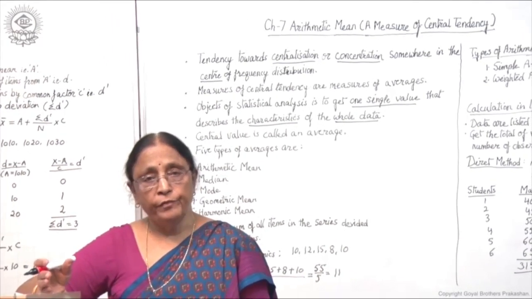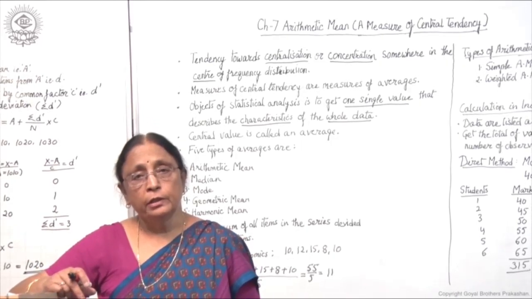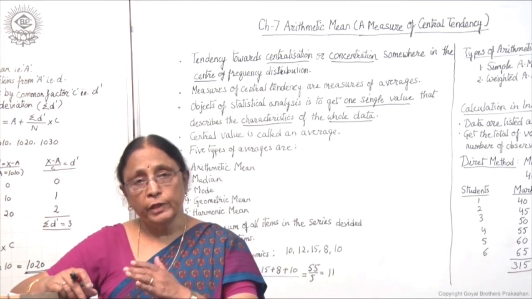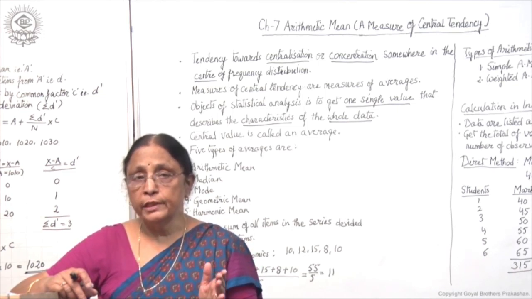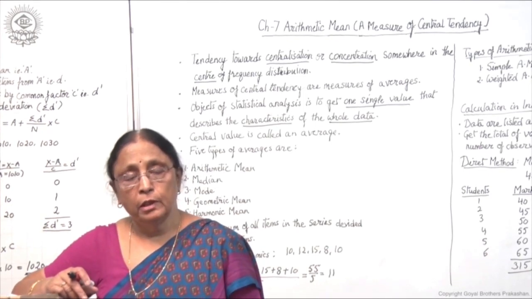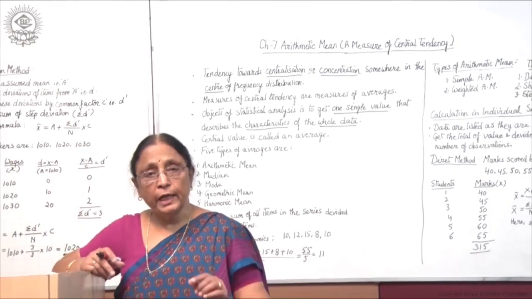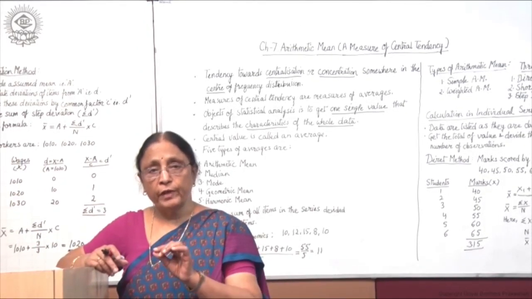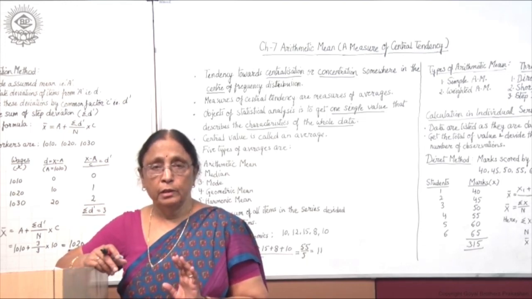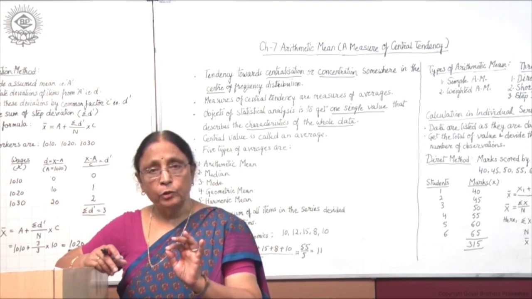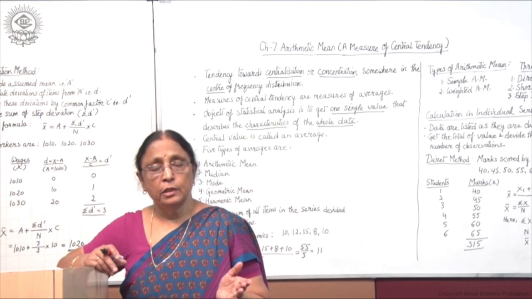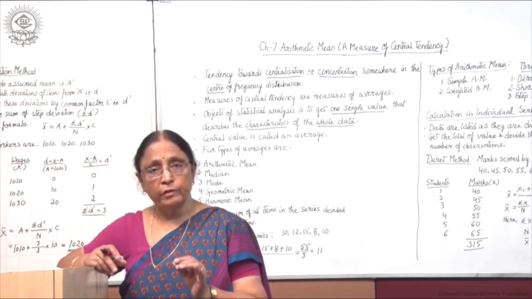For example, if we say that in a factory there are 10 workers and the wages of the 10 workers are different, but we say that on average monthly wages of the 10 workers are 500. What does this mean? This means that on an average it is 500, but everybody is not getting exactly 500. 500 is the central value. Some may be getting more than this and some may be getting less than this. So average is the central value.